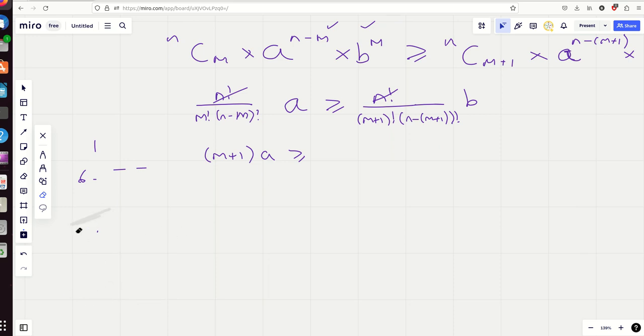Okay, same on the right hand side. Let's just have a look at it. What have we got? We've got n minus m factorial over n minus m minus one factorial. If you're taking away an extra one, you're just going to leave n minus m on the top times by b. Check you're with me on that. Try plugging in numbers, you'll see what I mean.